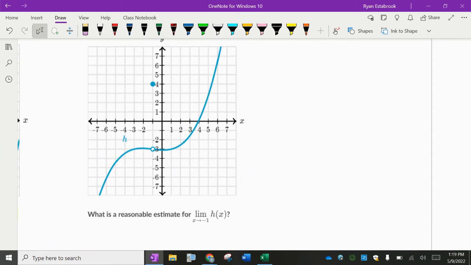Let me pause a second. Go ahead and read this next one. The question is, what is the limit as x approaches -1? Let's take a look at it.